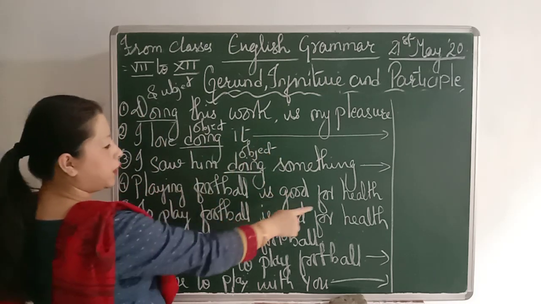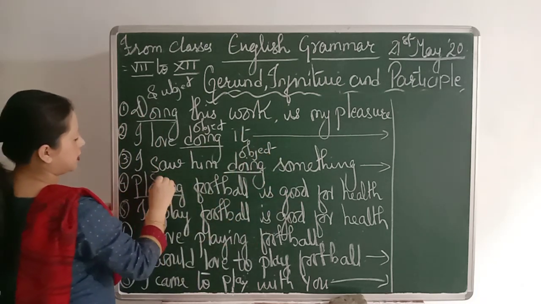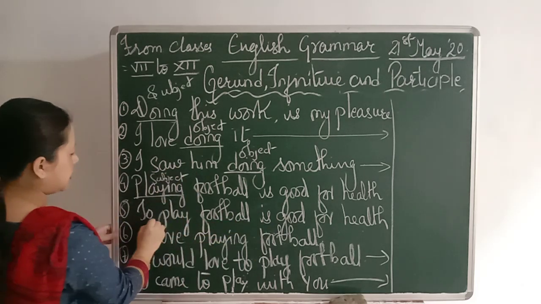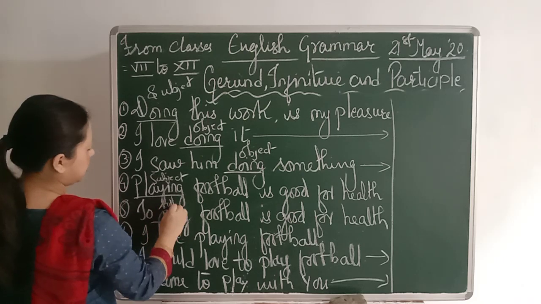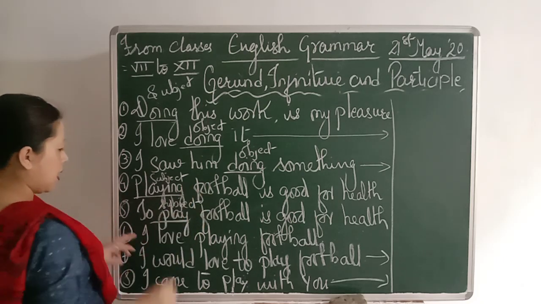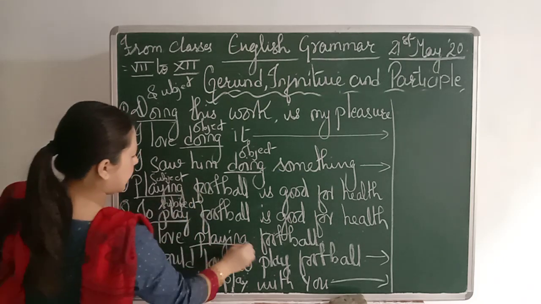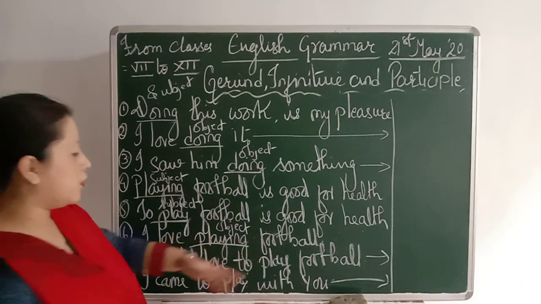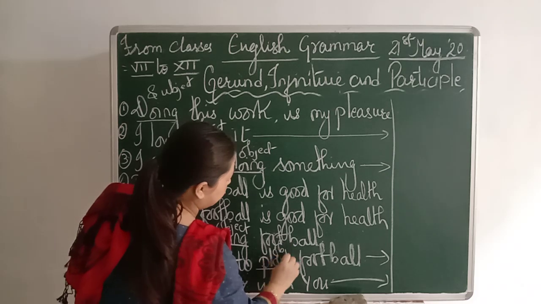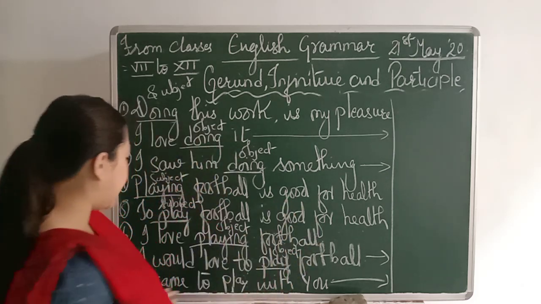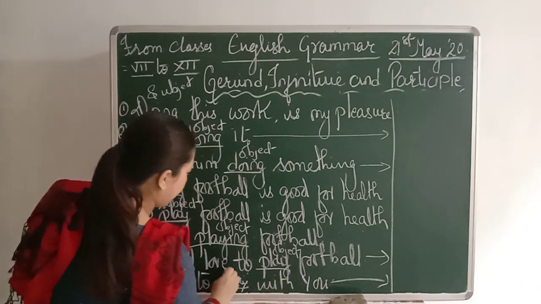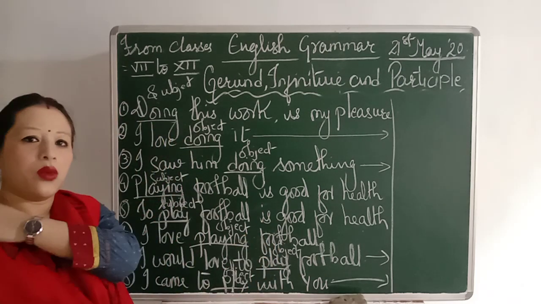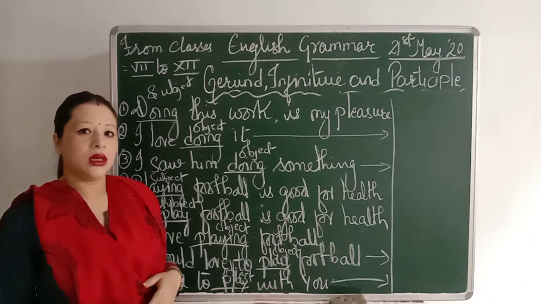Playing football is good for health. This playing becomes a subject. To play football is good for health. This is also a subject. I love playing football. This playing is an object. I would love to play football. This is also an object. I came to play with you. This play is also an object. So we have divided the particular words, whether that's a subject or an object.